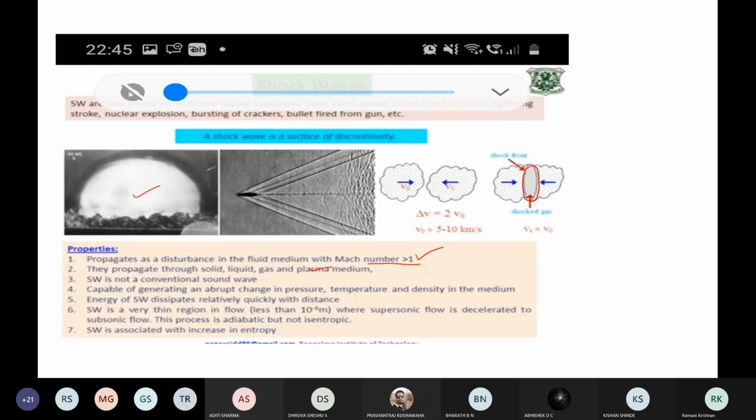So the shock front is a region where shock waves are produced, and because shock waves are produced, there is a very high increase in temperature, pressure, and density of the medium. So this is the shock front. What you should say is, shock waves exist in a medium of dimension not more than 1 micrometer, and the medium where shock waves are produced is called the shock front.